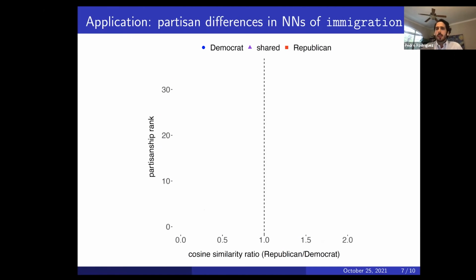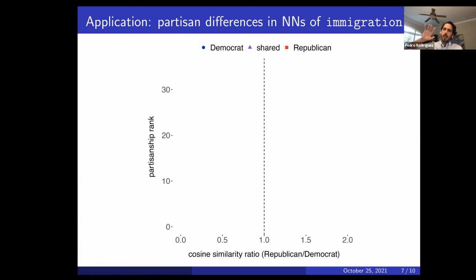We can also look at this in a more qualitative manner, by looking at what are called the nearest neighbors. For those that aren't familiar with word embeddings, nearest neighbors are essentially looking at, so we have a representation, we're looking at immigration right now. So we have a vector representation of immigration for Republicans, and we have one for Democrats, which again captures in some way the meaning or the usage of that term for both of those groups.